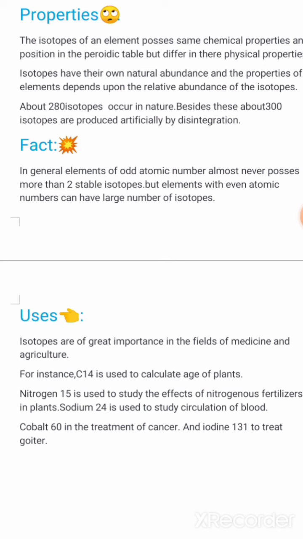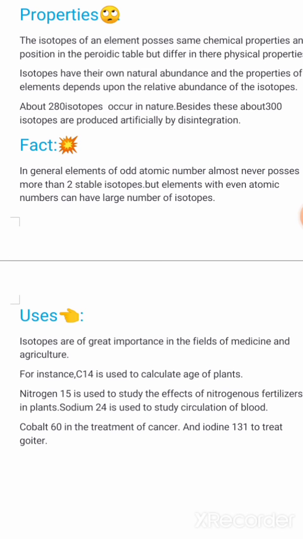Cobalt 60 is used in the treatment of cancer. That's a big disease nowadays. And iodine 131 is used to treat goiter. That's also a dangerous disease.